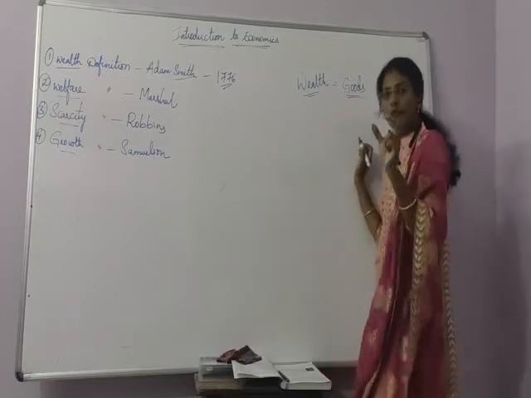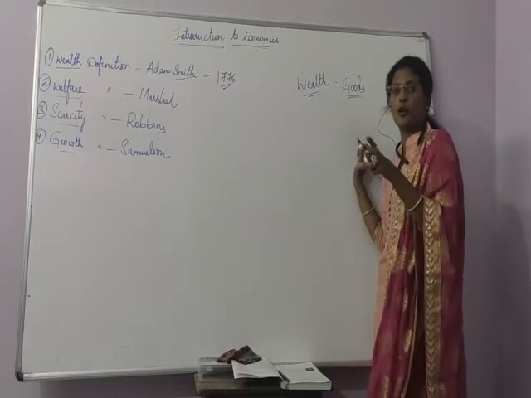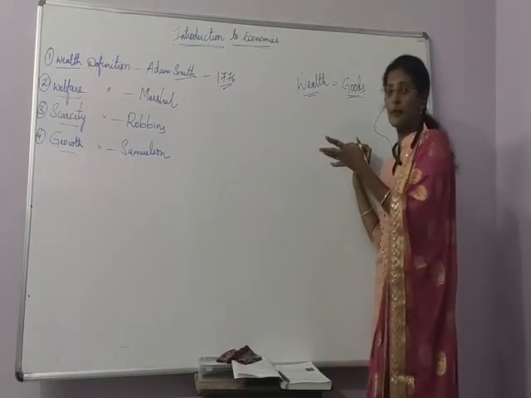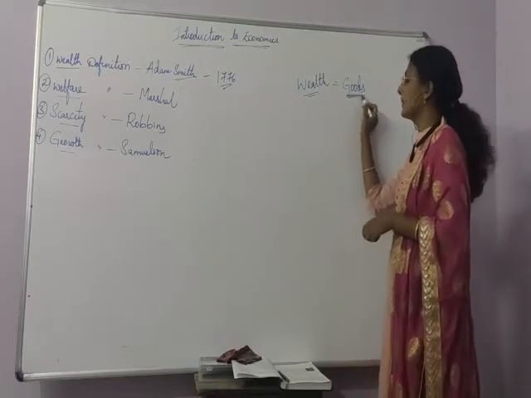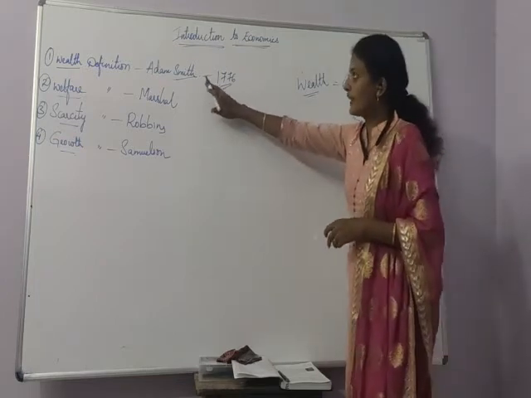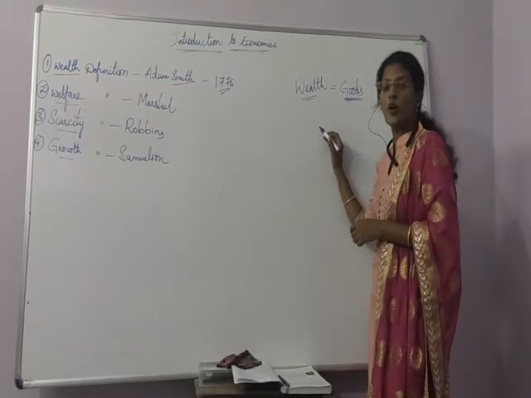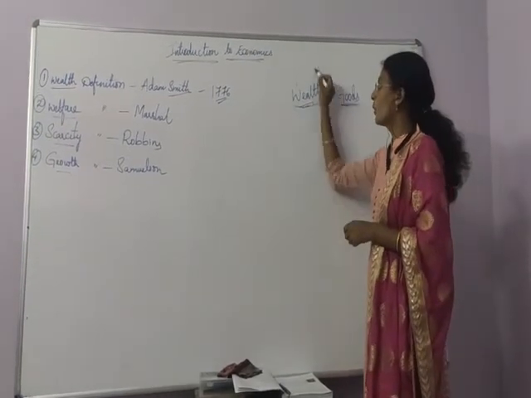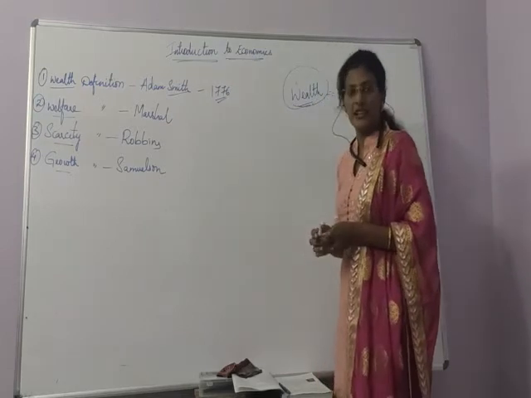Goods means all the products, that means raw materials converted into finished products. I took an example of wood and a bench: the bench is termed as a good here. So as per Adam Smith, wealth means goods. He totally concentrated on wealth only, so Adam Smith's definition is known as the wealth definition.